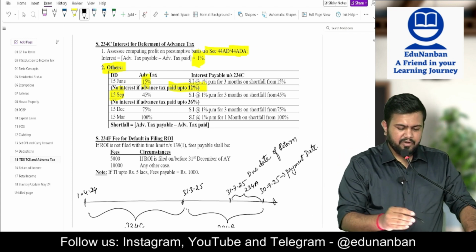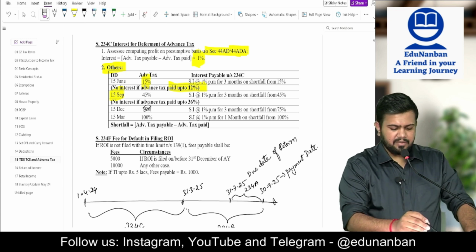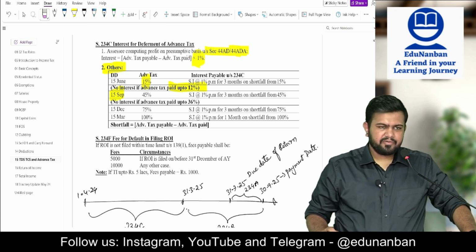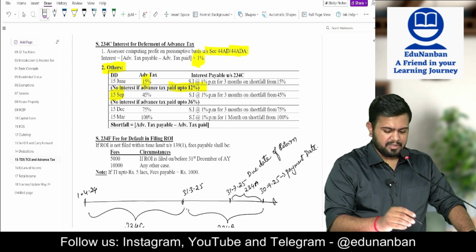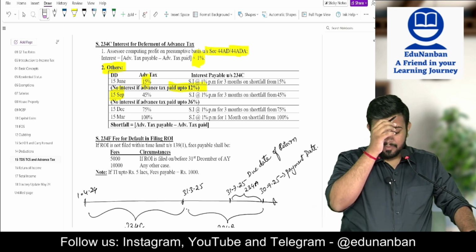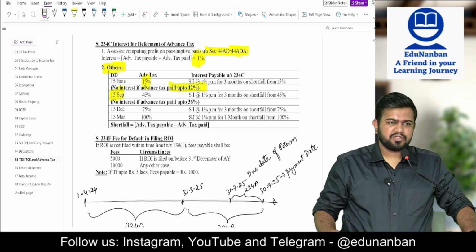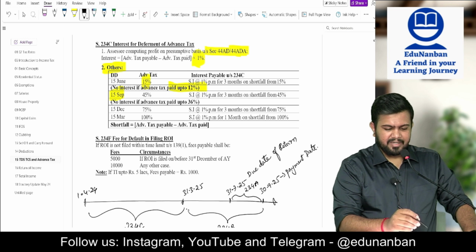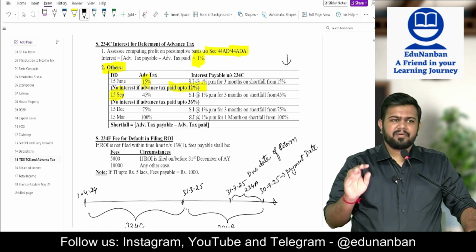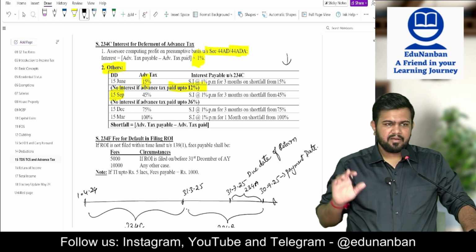Then for the last two installments there is no margin of error. 75% and 100%, whatever is the difference, you have to pay the interest at 1% per month for 3 months of the shortfall. Okay, this definitely you would be able to understand better only if you do a question. Please do one question from the study material of advanced tax.